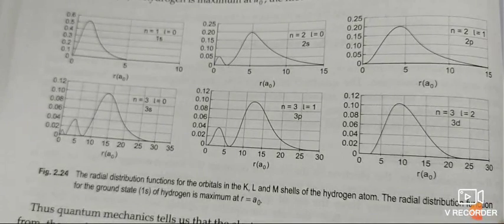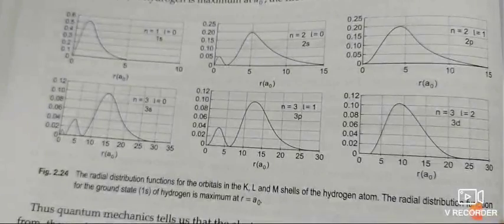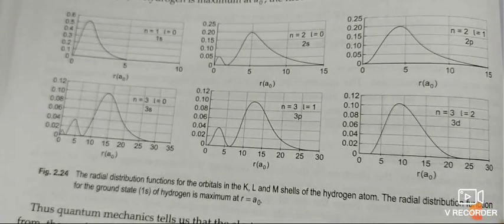If you see the next one, that is the picture for 2s. When you see this 2s graph, you can see two peaks, but only one peak alone is touching the axis, and that is known as a node. It starts from 0 and has a small peak, again it comes to the 0 level, once again it increases, and when it again comes to the 0 level, that point is known as a node.